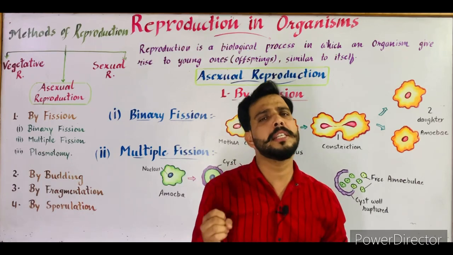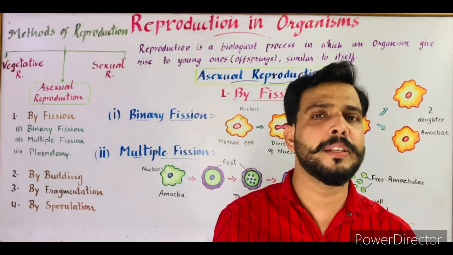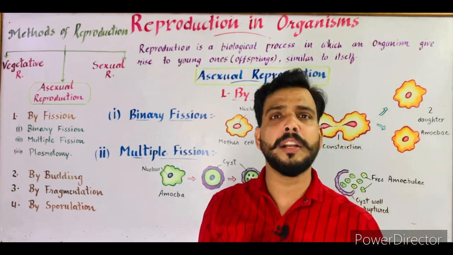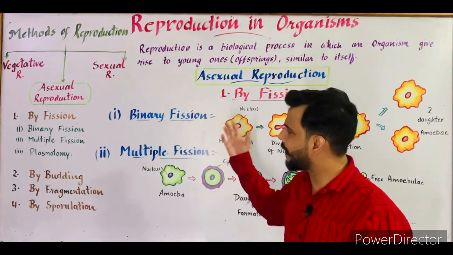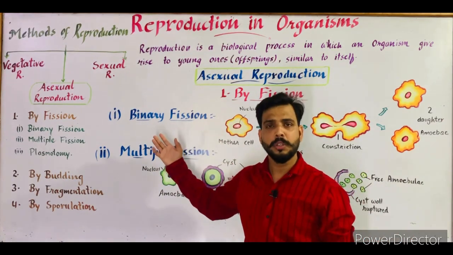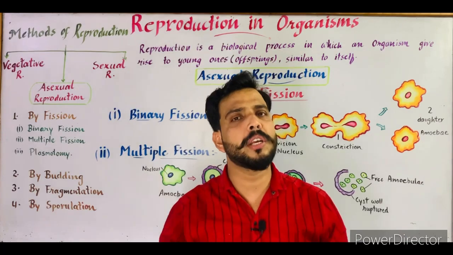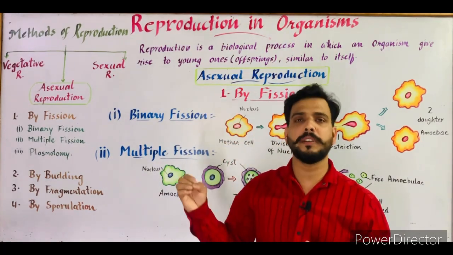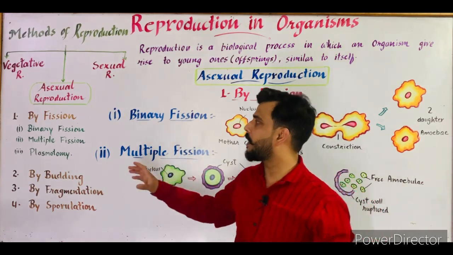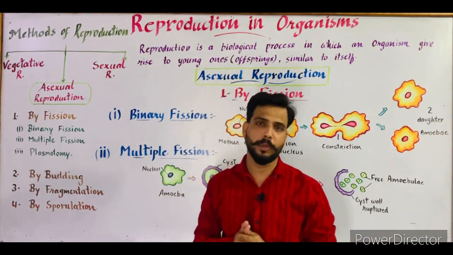Asexual reproduction is a type of reproduction in which a single organism divides itself to form numerous unicellular organisms. So when there is no fusion of gametes, this type of reproduction is termed asexual reproduction, in which a single individual produces numerous copies or clones. So that is asexual reproduction.